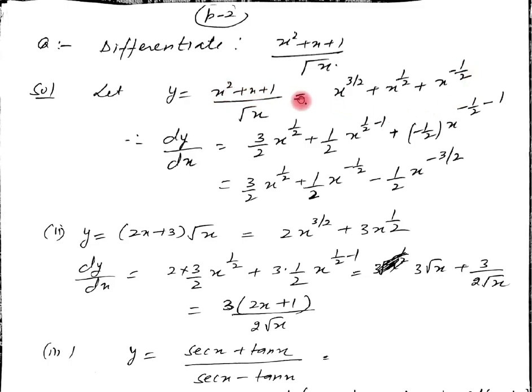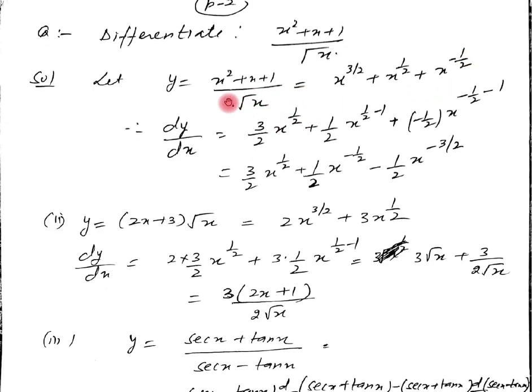We are just separating all the terms and collecting the powers of numerator and denominator. It becomes x raised to power 3 by 2 plus x raised to power 1 by 2 plus x raised to power minus 1 by 2. We have simplified our function.